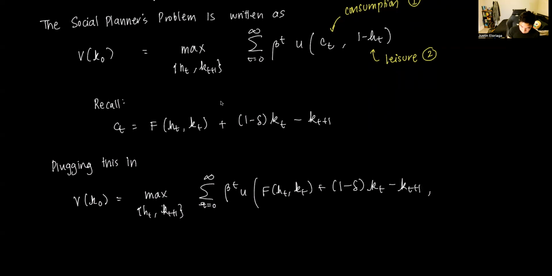That's the first argument. And the second argument is just 1 minus H_t. So this entire first thing is C_t, and this one is leisure.